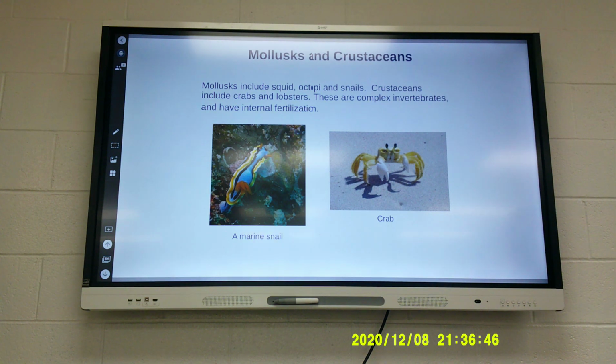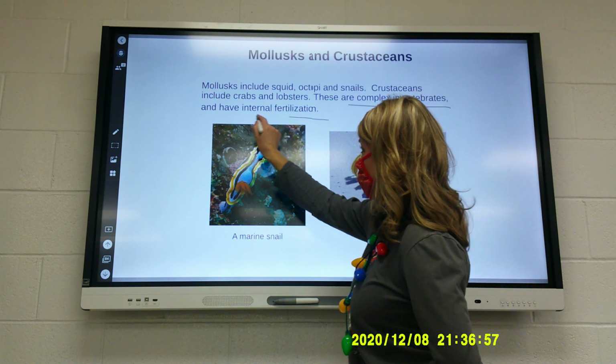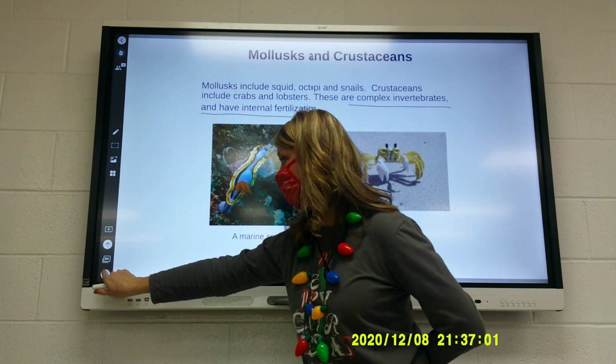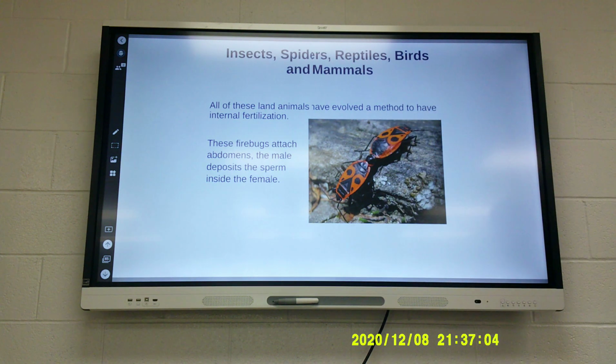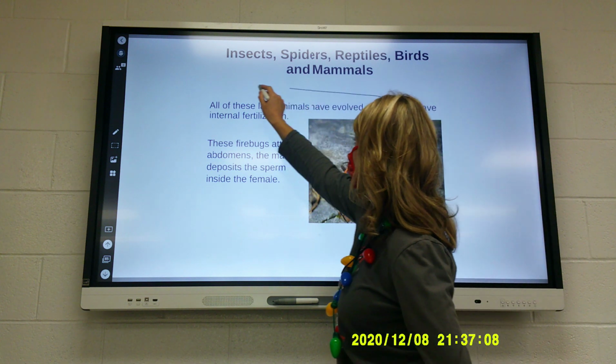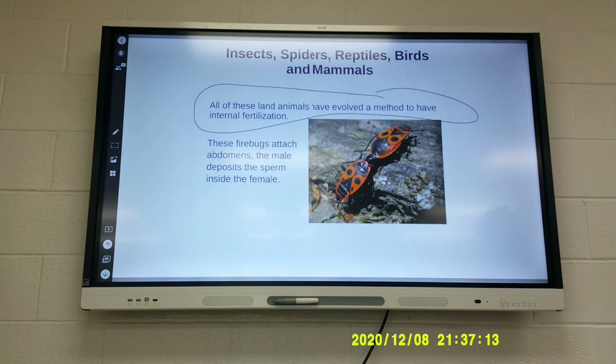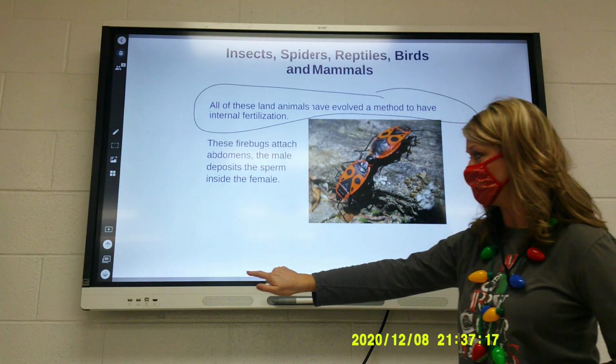Mollusks and crustaceans. Mollusks include squid, octopi, and snails. Crustaceans include crabs and lobsters. These are complex invertebrates that have internal fertilization. So inside the female's body is where fertilization occurs. Insects, spiders, reptiles, birds, and mammals, all of these land animals have evolved a method to have internal fertilization. These firebugs attach abdomens. The male deposits sperm inside the female.